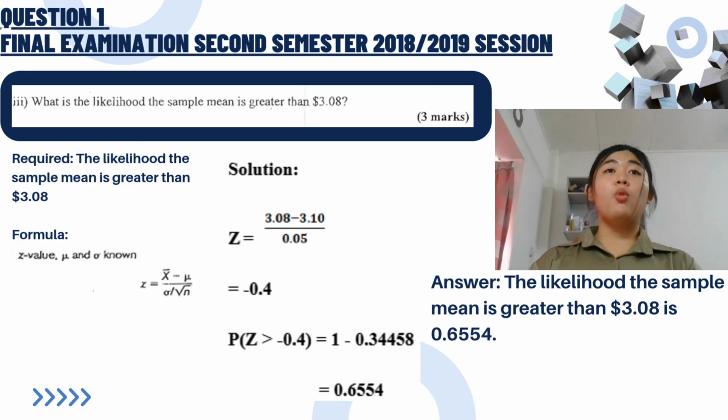Question 1F3. What is the likelihood that the sample mean is greater than $3.08? Calculate the Z score. Z equals (3.08 minus 3.1) divided by 0.05, equal to negative 0.4. Then P of Z more than negative 0.4 equals 1 minus P of Z less than negative 0.4, equals 1 minus 0.3446, equals 0.6554. So there is a 65.54% chance that the sample mean is above $3.08.